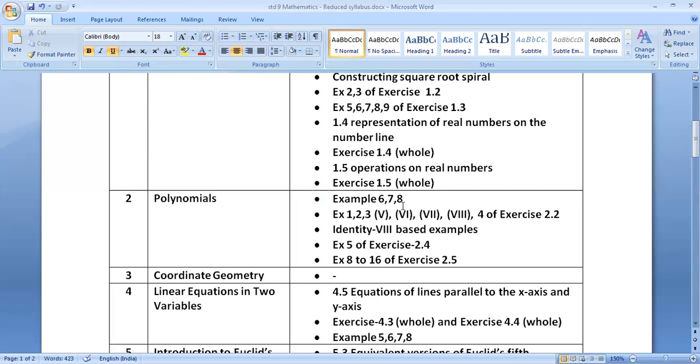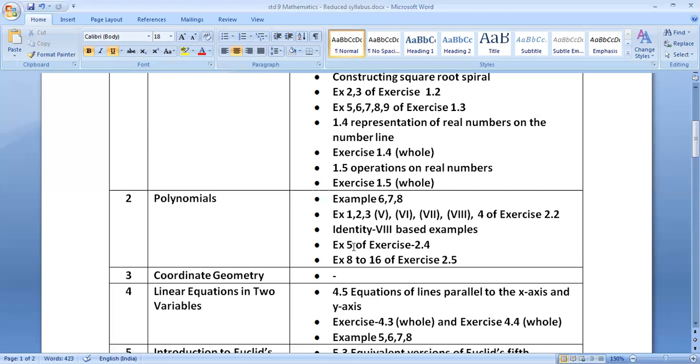Exercise 2.4, question number 1, 2, 3, and 4 are included. While you can see exercise 2.4, question number 5 is excluded. Page number 44, algebraic identities. In that tick mark identity 1, 2, 3, 4 on page number 44 is included. You have to prepare this. These are the formulas you have to prepare for even standard 10th. It is very much useful. Prepare all these identities in the form of formula.